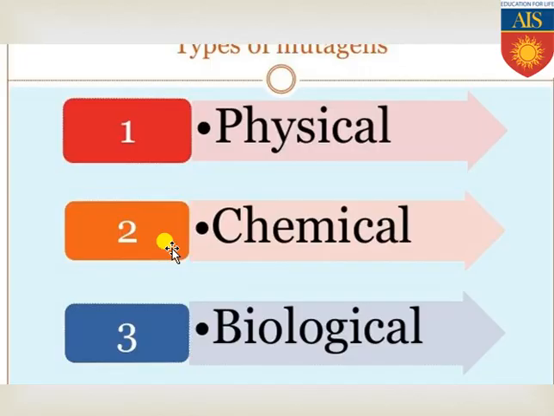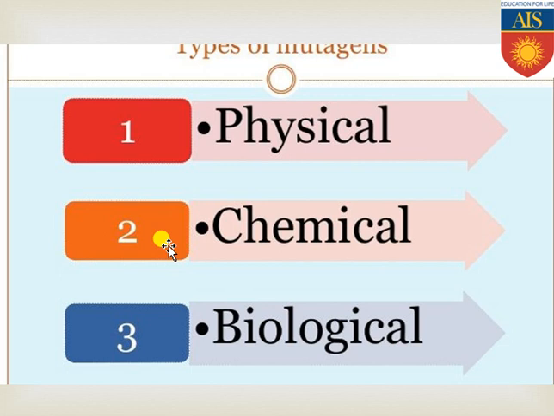Now we will discuss the mutagen types. There are three kinds of mutagens: physical mutagen, chemical mutagen, and biological mutagen. What is a physical mutagen? A physical mutagen is a type of mutagen which is physical in nature. As an example, various kinds of radiation, UV ray, gamma ray, cosmic ray, these are all physical mutagens. Chemical mutagens are those specific substances which are chemical in nature. As an example, coal tar is considered a chemical mutagen, as well as several other chemical compounds, 5-bromouracil, 2-aminopurine, these are all chemical mutagens.